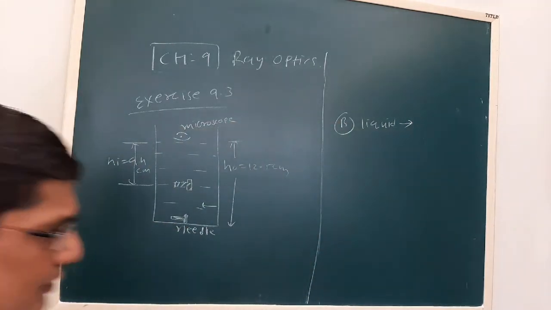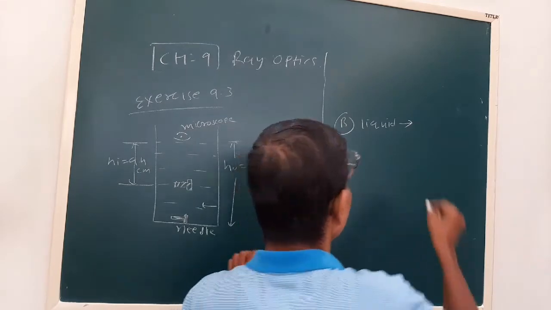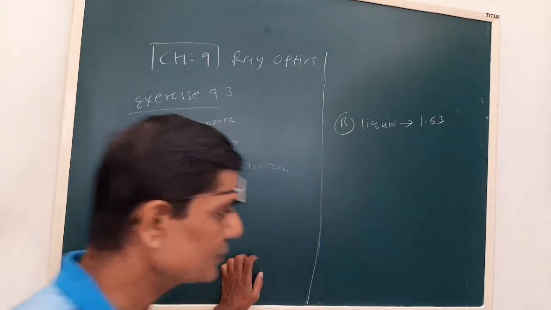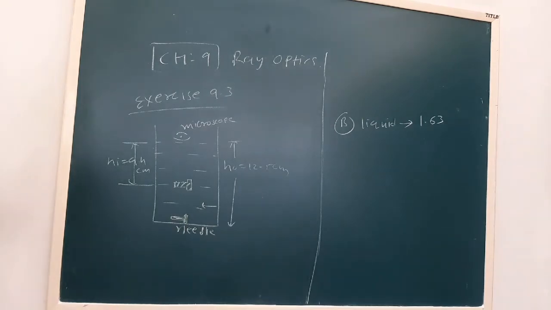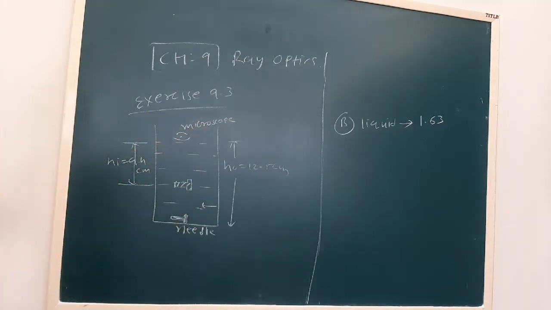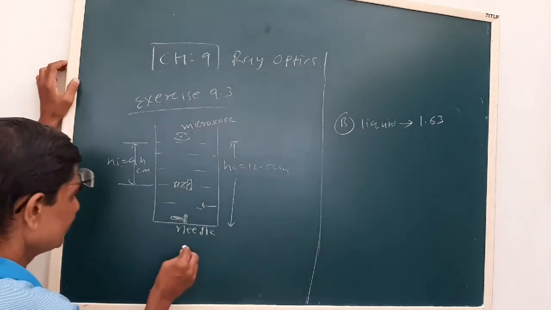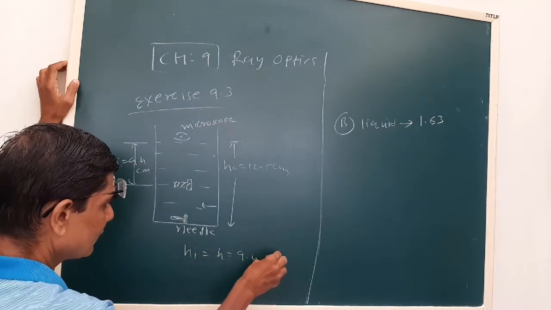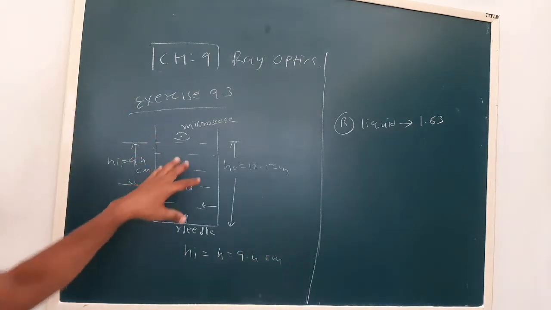Now the liquid refractive index is 1.63. So how do we have to change the position of the microscope? Now see here, first time HI or H we have obtained is 9.4 centimeter, when water was filled in.